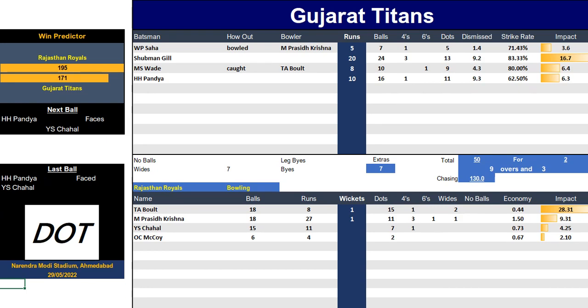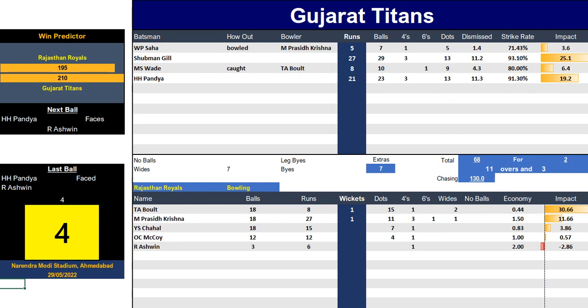That is just ridiculous. Chahal is now coming up. He's got 1 ball left in his third over. He's bowled 3 overs for 15, so he's only going for 5. McCoy's back on, and the run rate is still low. Gujarat are still not really powering ahead. It's dead level according to Win Predictor now. Absolutely bang dead level. There's nothing in it. 2 points is nothing. It's margin of error.